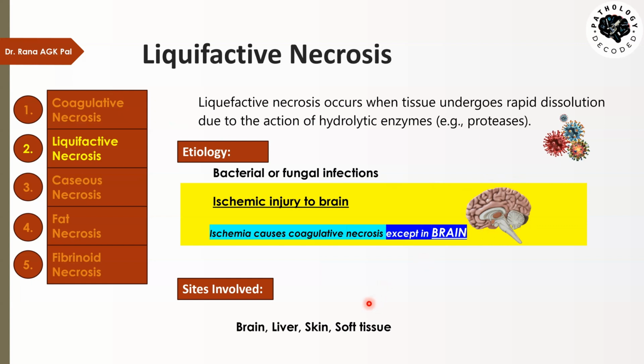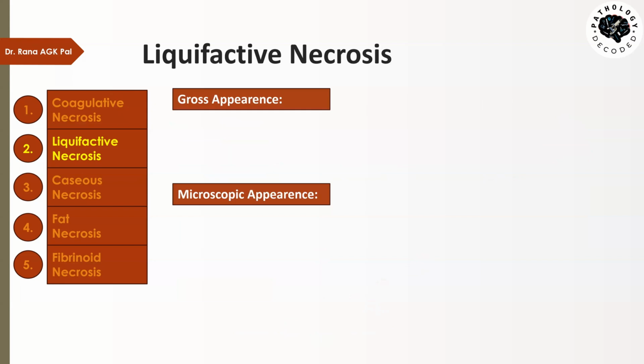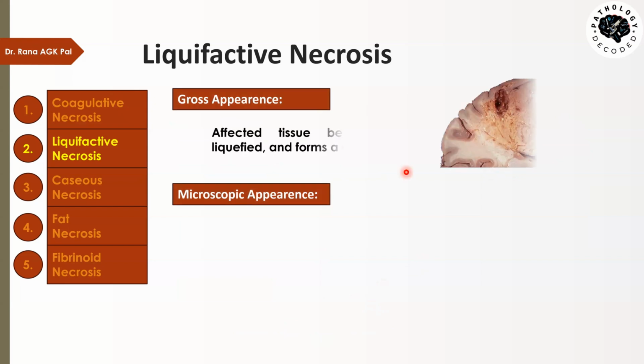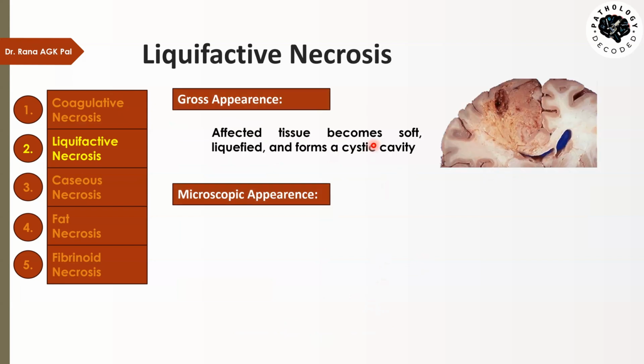Now, what are the sites involved in liquefactive necrosis? Common sites are brain, liver, skin, and soft tissue, all because of bacterial or fungal infection. Now, gross appearance. When we look at the tissue, the affected tissue becomes soft, liquefied, and forms a cystic cavity. Here we have a brain abscess. Here you see over in this region there is a cystic cavity filled with liquefied material, and of course, if you touch it, it will be very soft to touch.